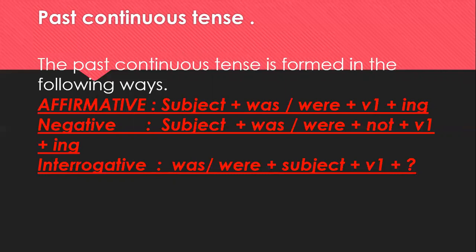Okay. Then in negative, you will use subject again plus was or were plus not, because it is negative, plus verb plus ing. Okay. And in interrogative, you will use was, were plus subject plus verb plus question mark.